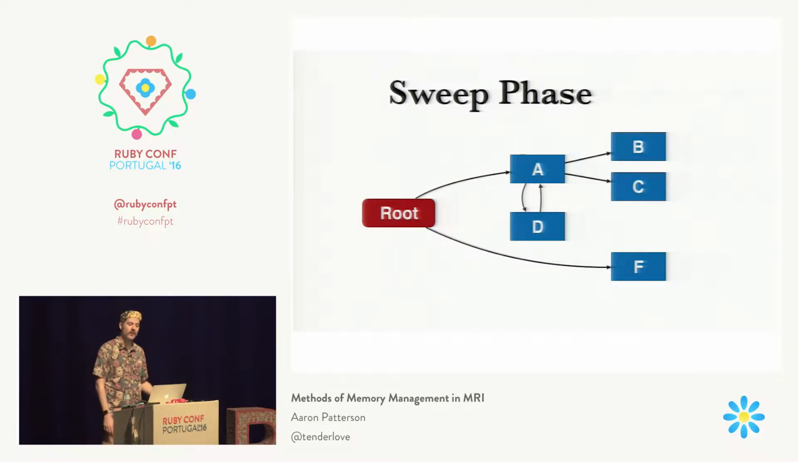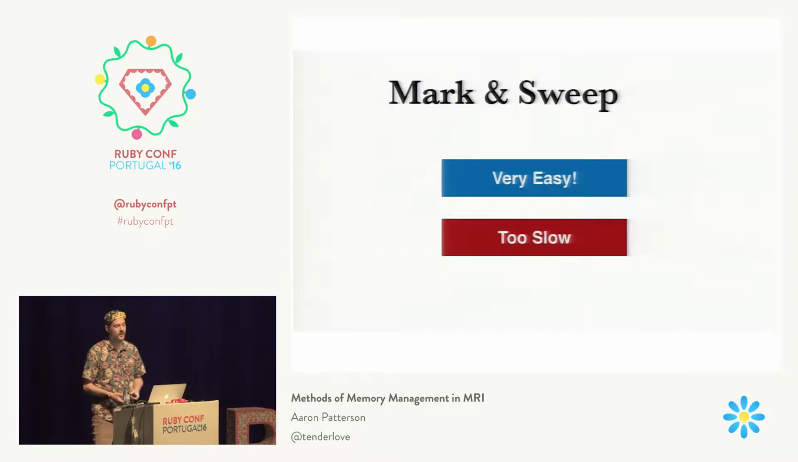So this algorithm is very easy to understand. The only problem with this algorithm is it's too slow. If we could reduce the number of arrows that we have to follow, it would save us some time. And the other main issue with this algorithm is that we have to stop the world. We have to say, okay, we let your program run, then we stop, and then we do some garbage collection, and then we let the program run again. So we have to stop the world.